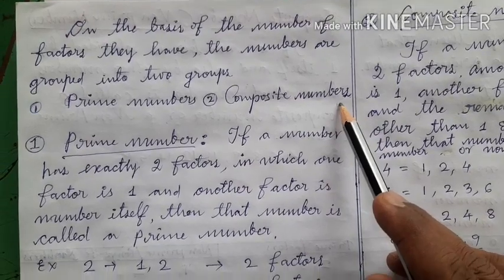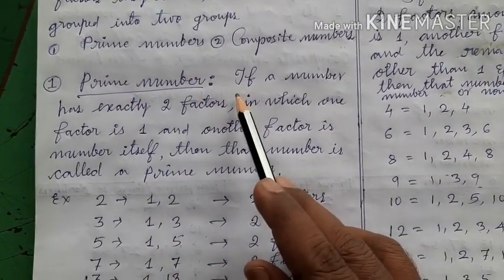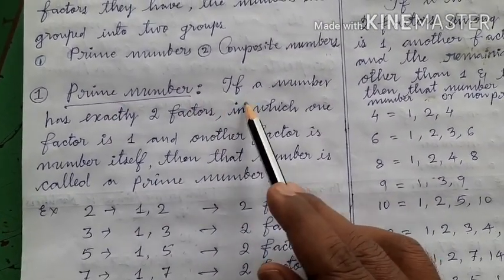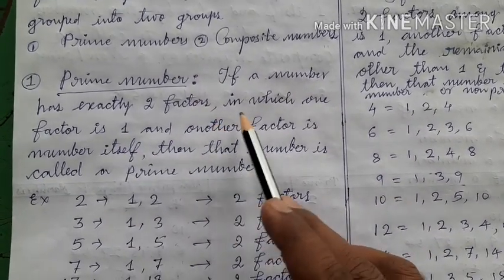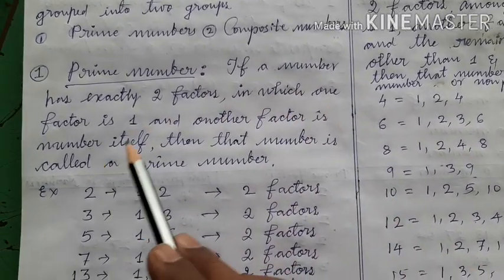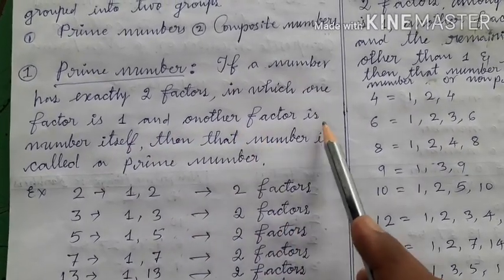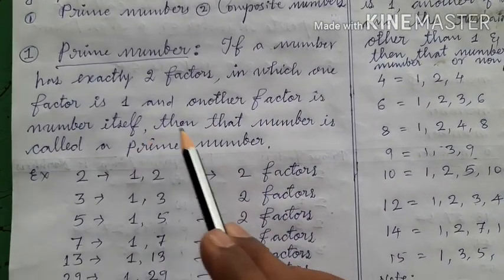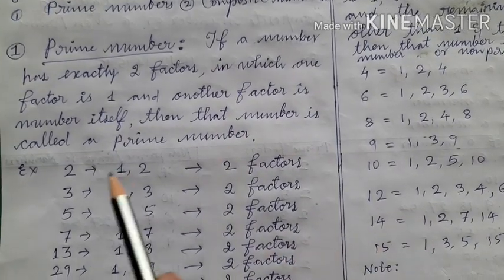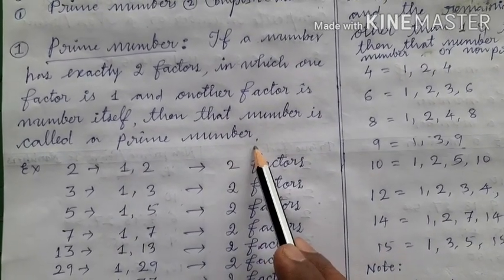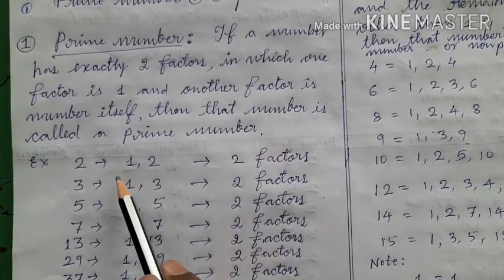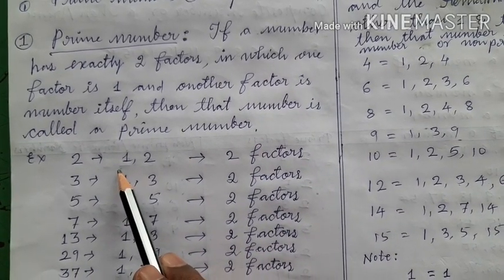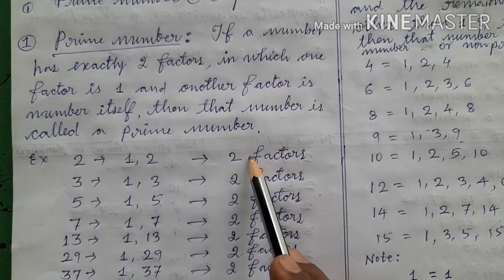What are prime numbers? If a number has exactly two factors, in which one factor is 1 and another factor is the number itself, then that number is called a prime number. If you would like to call any number a prime number, it should have exactly how many factors? 2 factors.